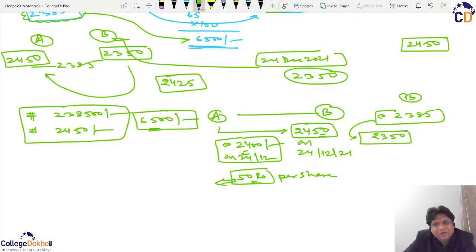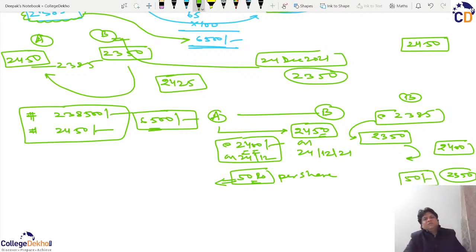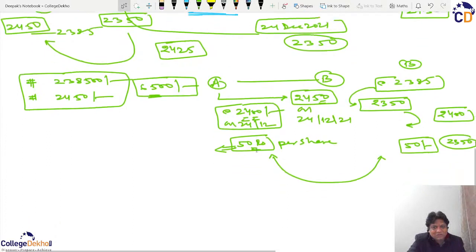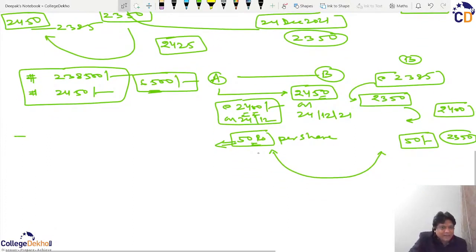And why is he selling? Because he believes that the price will be 2350. So he believes that if he assures me to sell at 2400, he can easily buy it from the market at 2350 and sell to me at 2400, so he will be in a profit of rupees 50. So this opposite anticipation of the market helps both of us to enter this kind of contract. Now, in this case, there will not be any actual transaction of the equity share.